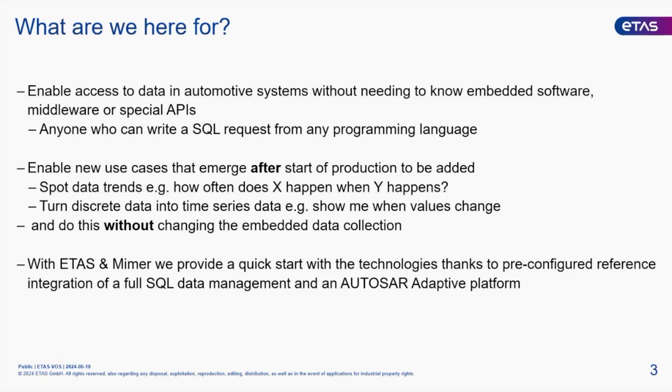So that allows us to do things like spot data trends. So we might want to start looking at, okay, how often does scenario X happen when Y happens? If you're beginning to notice that you're getting some kind of fault sequence happening in the car, you can then use that to trigger what data I'm going to collect when I start seeing a fault curve in more data. And I can do that dynamically without touching any of the underlying software where I'm pulling that data from.